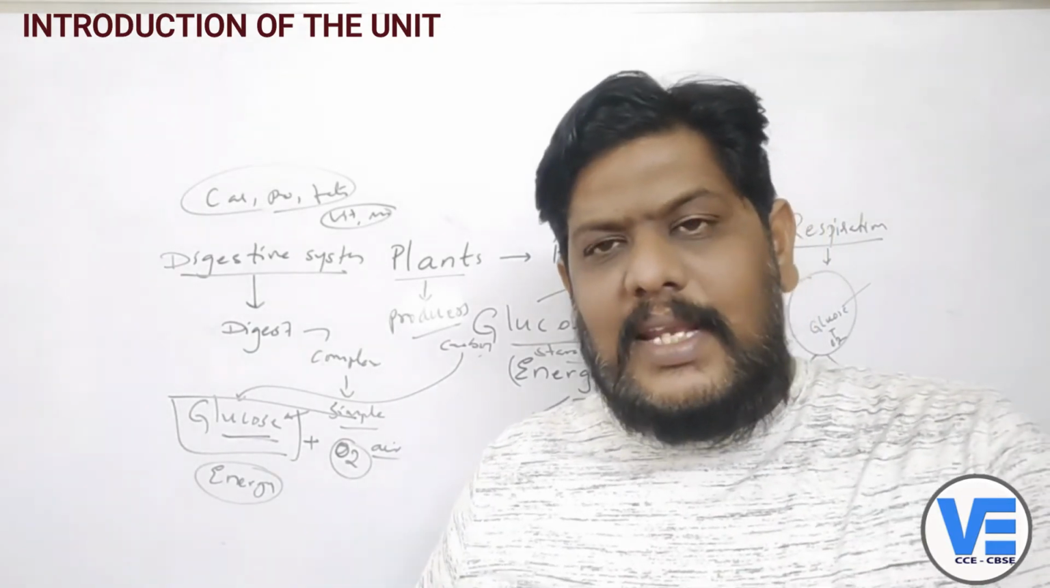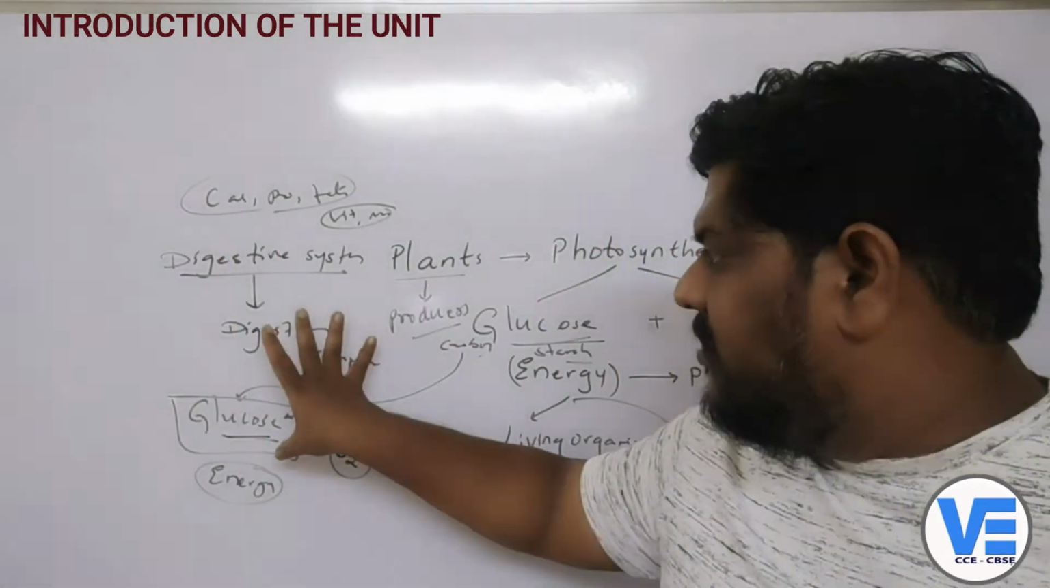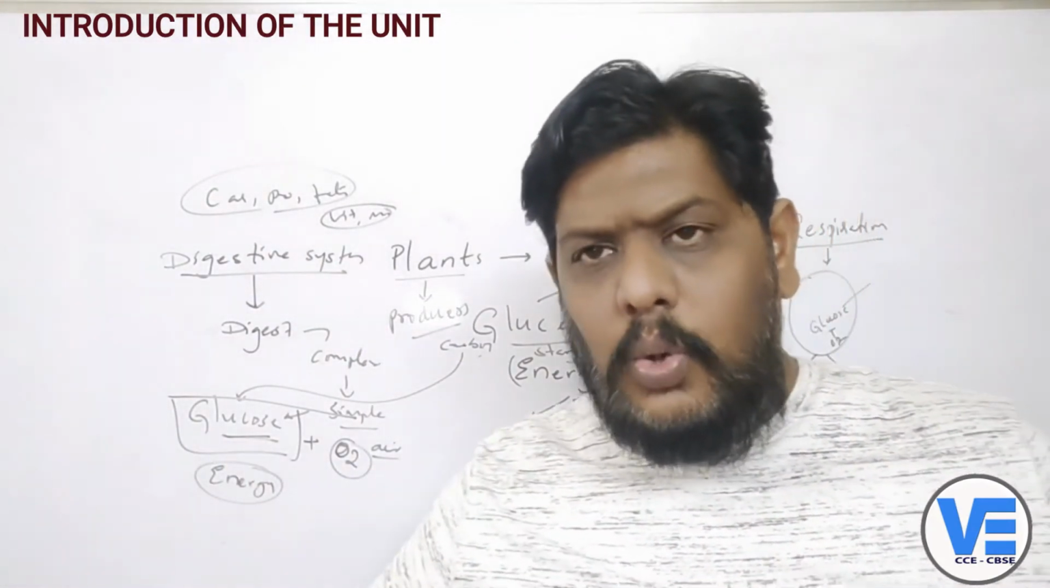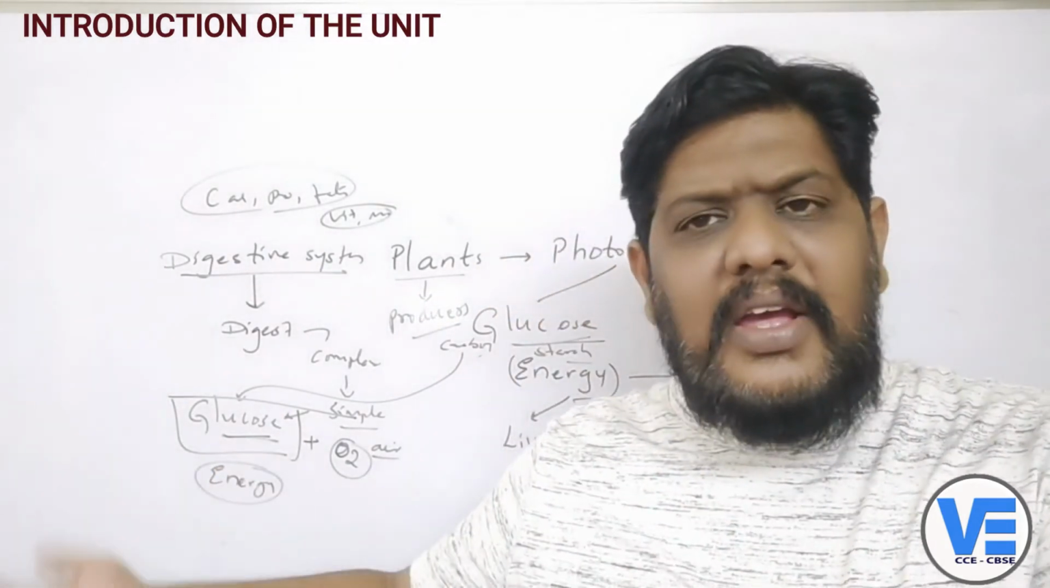So what is necessary here is that production is fine. The factory has produced that. The digestive system has produced the glucose, amino acids and fatty acids here.